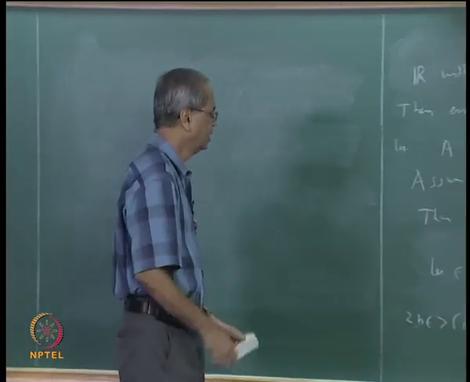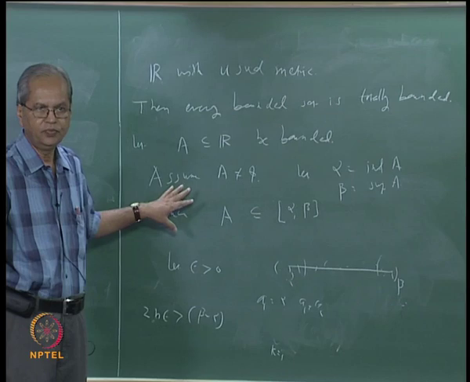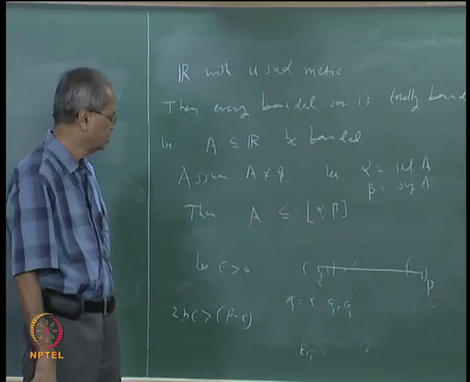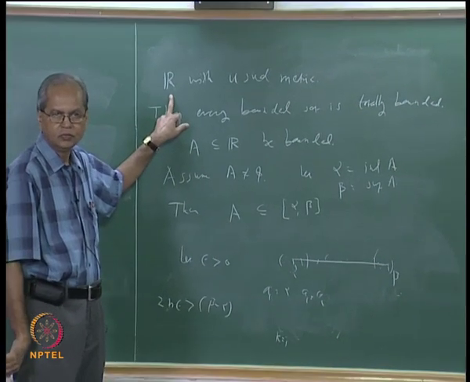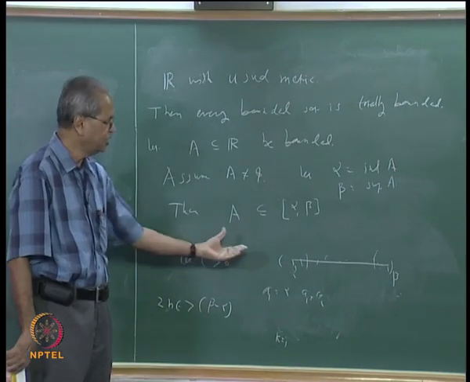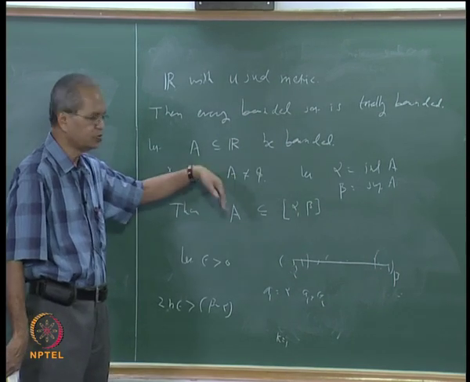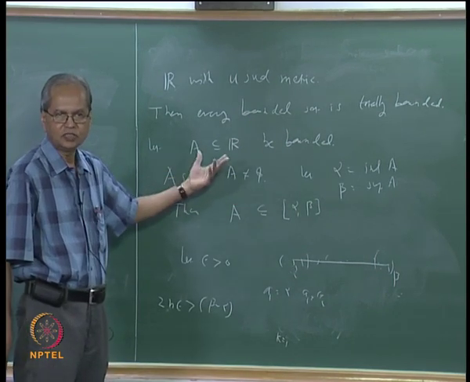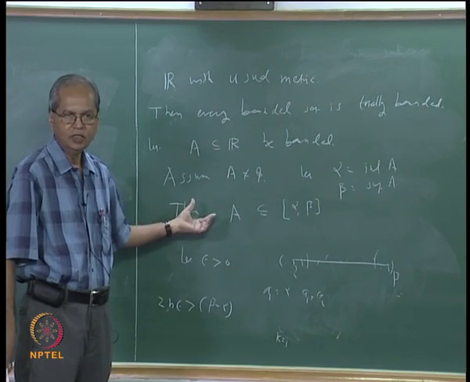Is this clear? So in R every bounded set is also totally bounded. Can we do a similar thing in, let us say, R2? Instead of the interval there, that will be some closed ball with some finite radius and some center. Every bounded set will be contained in some closed ball.